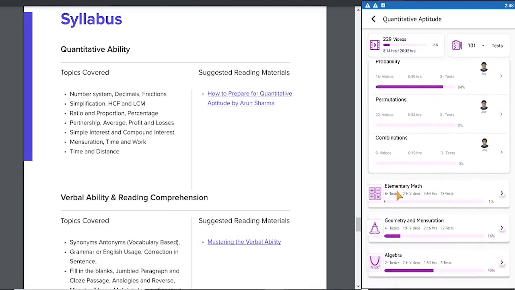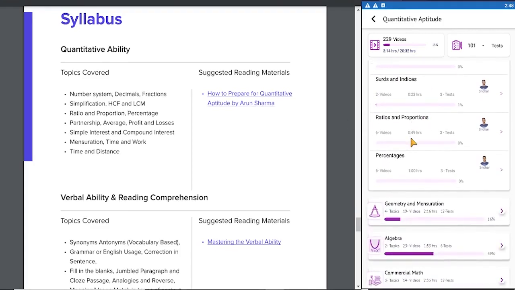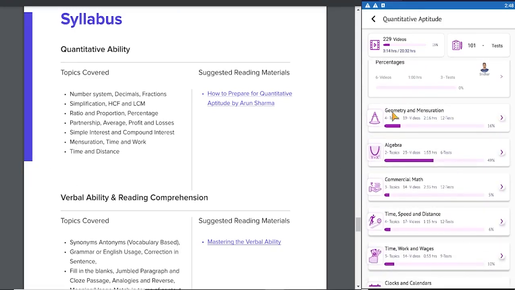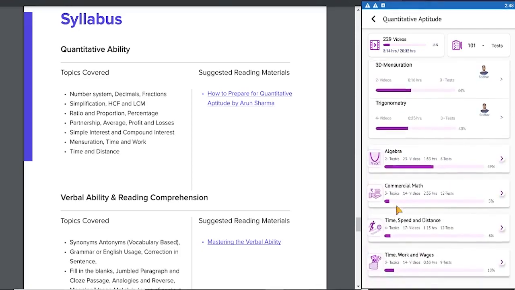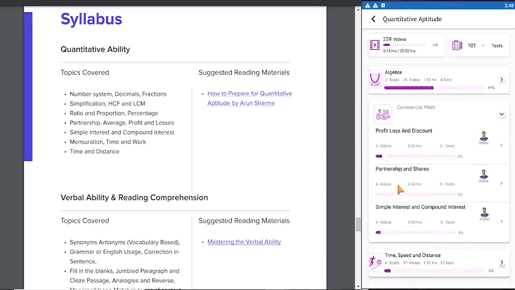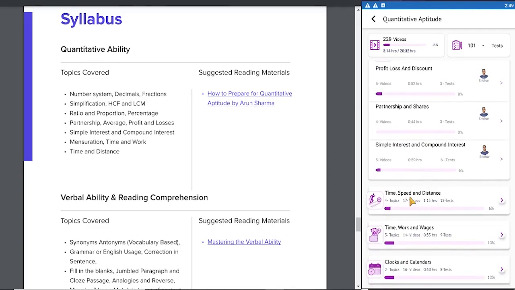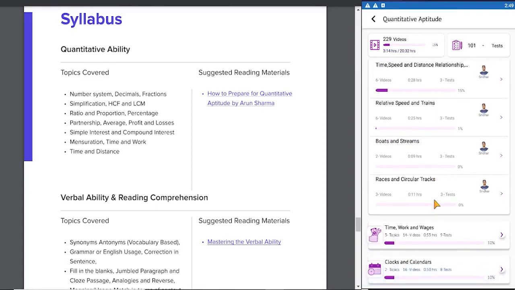You have HCF, LCM, number system, number series, progressions, averages, probability. Then if you go down, elementary maths, then you have fractions and decimals as shown here, ratio and proportion, and percentages. Then you have mensuration, so we have mensuration 2D and mensuration 3D. Then we come back to commercial maths, with profit and loss, partnership and shares, simple interest and compound interest. Then we come to time and distance, time, speed and distance. We have covered the whole topic exhaustively.